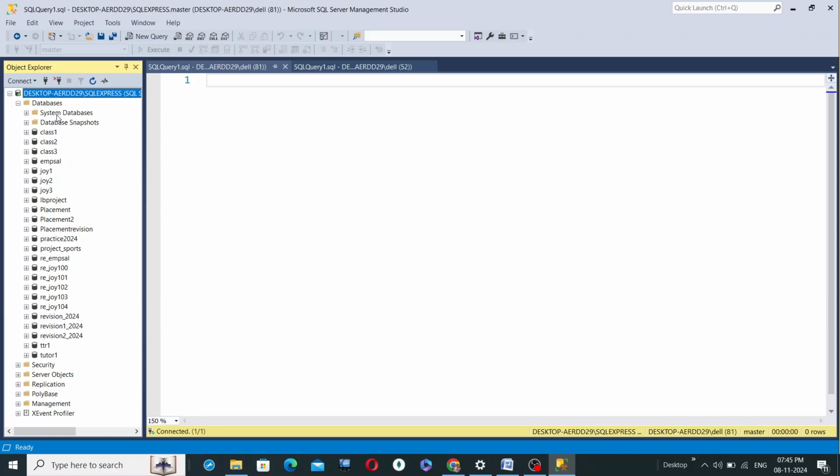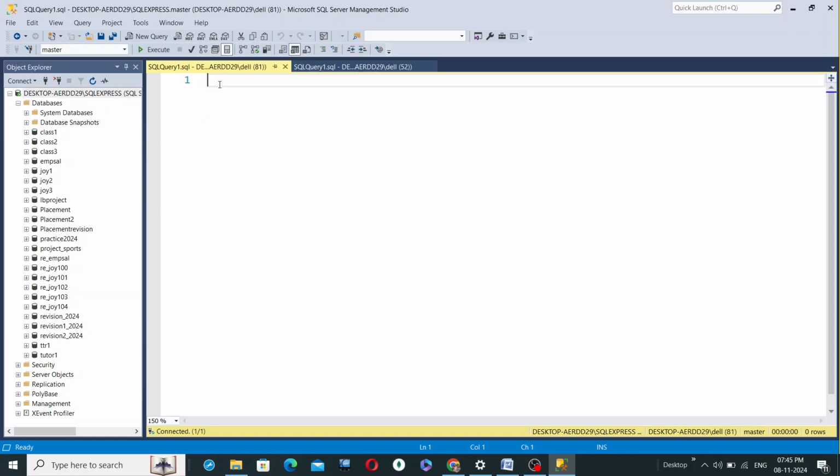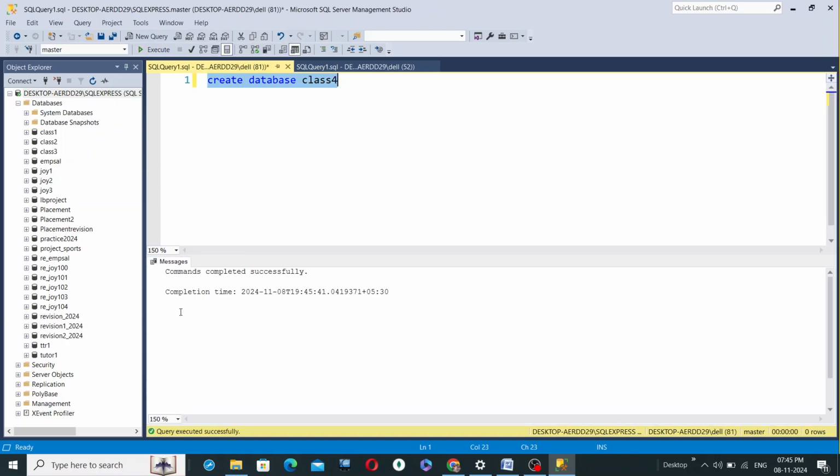These database names that you're seeing are the ones which have been created by me. If you want to create your own database, you write create database and a name, say class 4. Select this and hit the execute button. Once you have hit execute, you see in the editor window the message that commands have been completed successfully. So we have created our first database, named class 4.